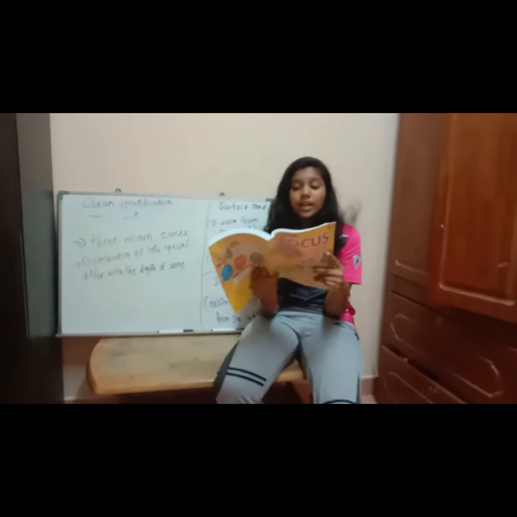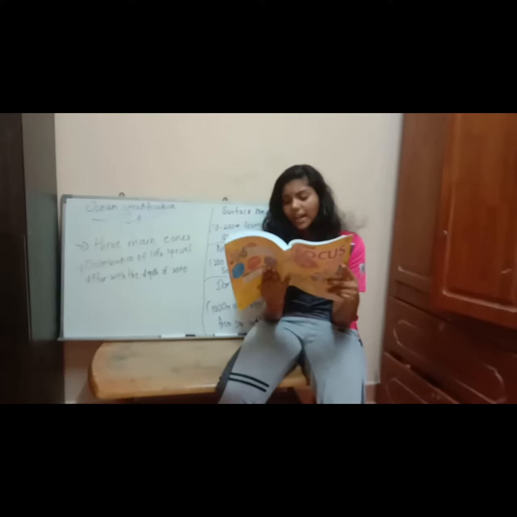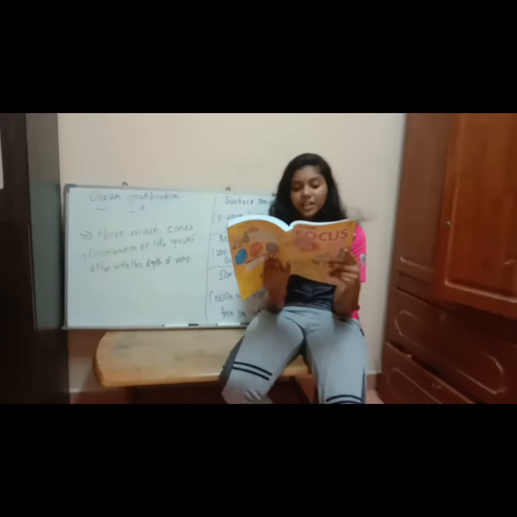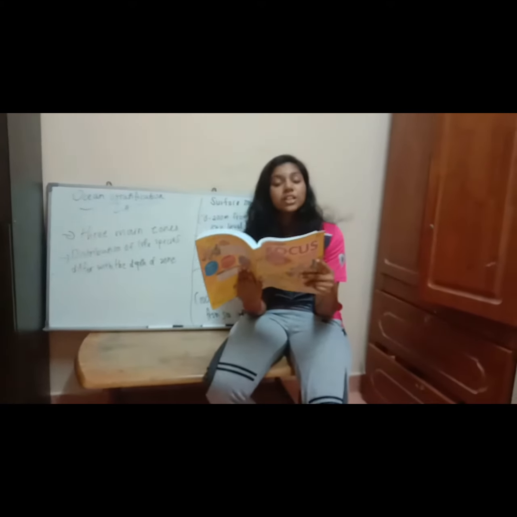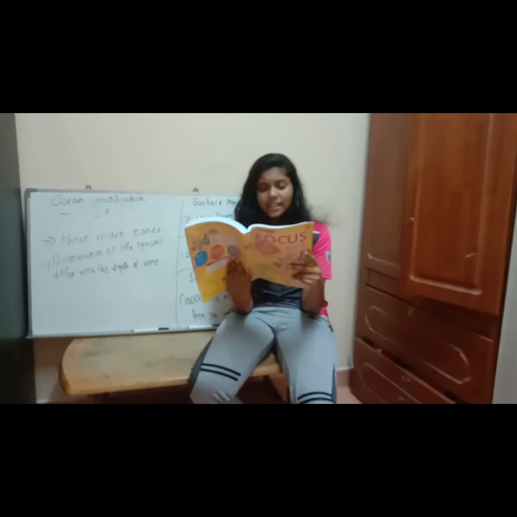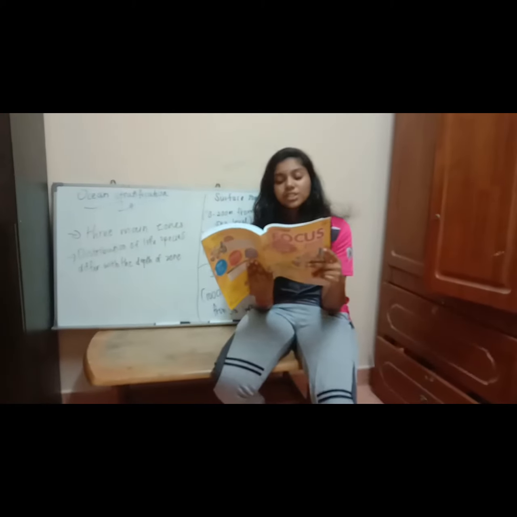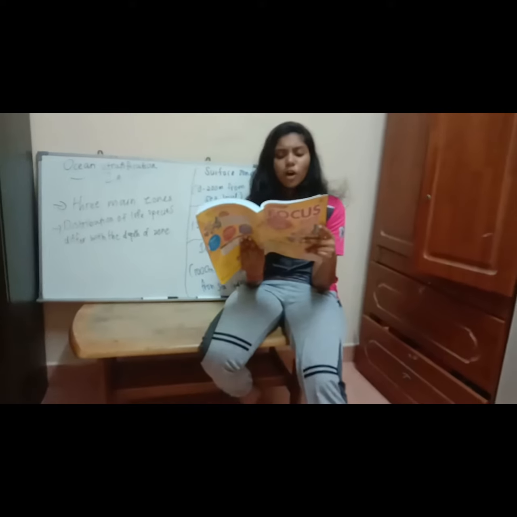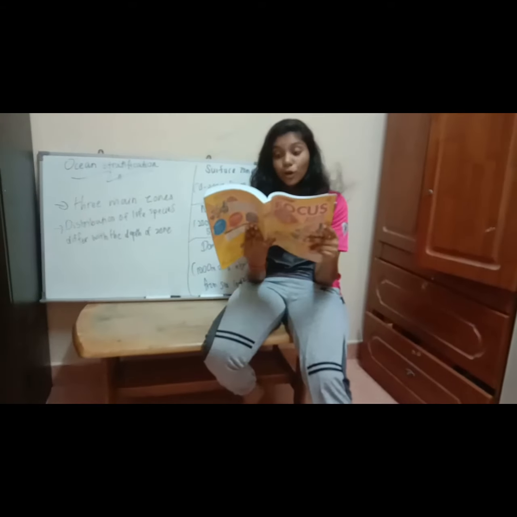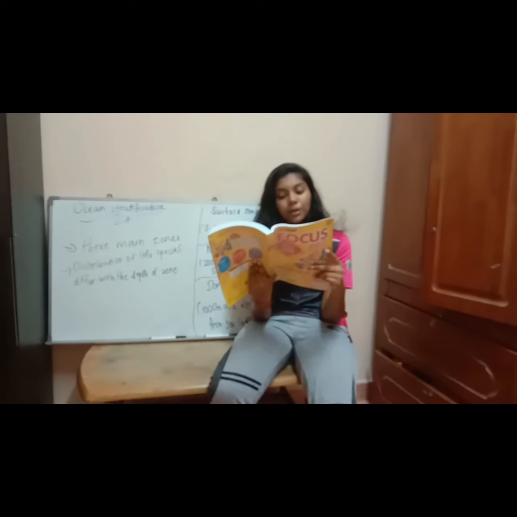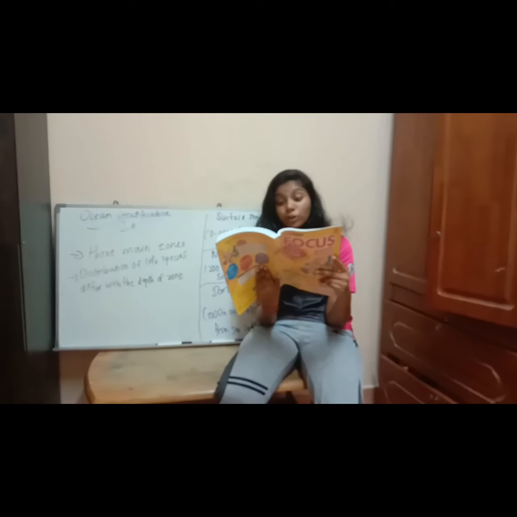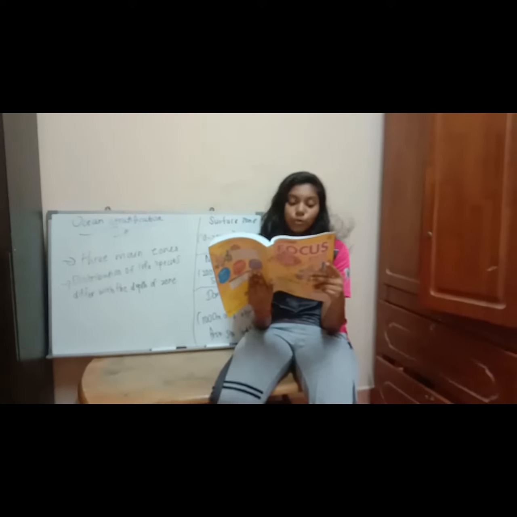Finally, dark zone. This zone is very dark and no light at all can penetrate it. Thus, the temperature of this zone is very low. Most of the creatures that live in this zone have bodies that shine or glow in the dark. For example, the anglerfish can produce light to help with its movement.